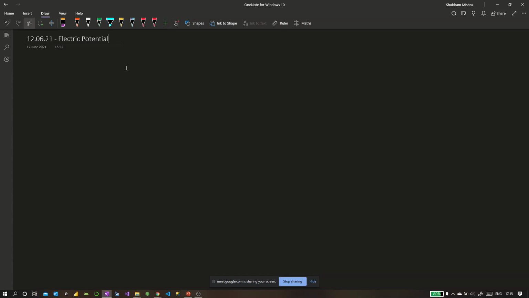So before starting with electric potential, I would like to talk about forces. Do you know what are the different kinds of forces and what are the two major categories of forces? Yeah, that is one of the categories. But if you talk about forces in two broad categories, technically speaking, contact and non-contact forces, I totally agree.